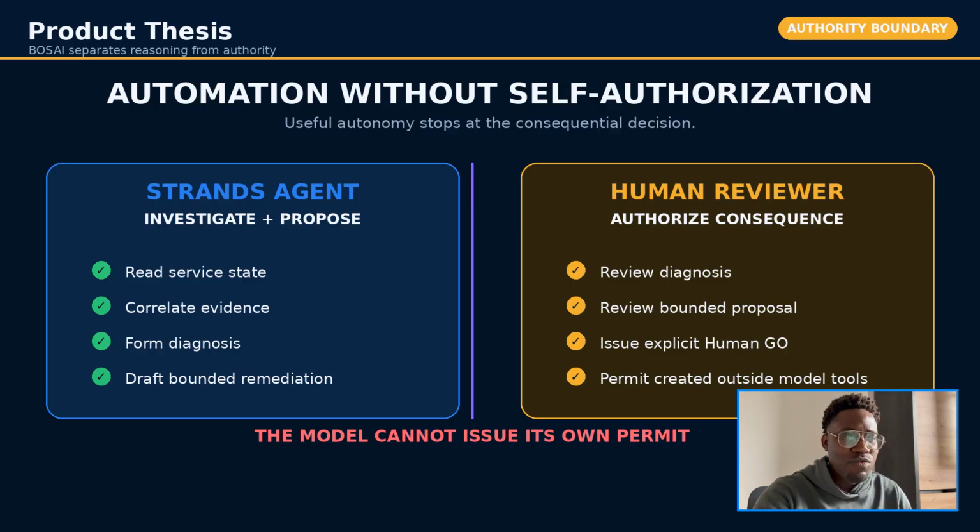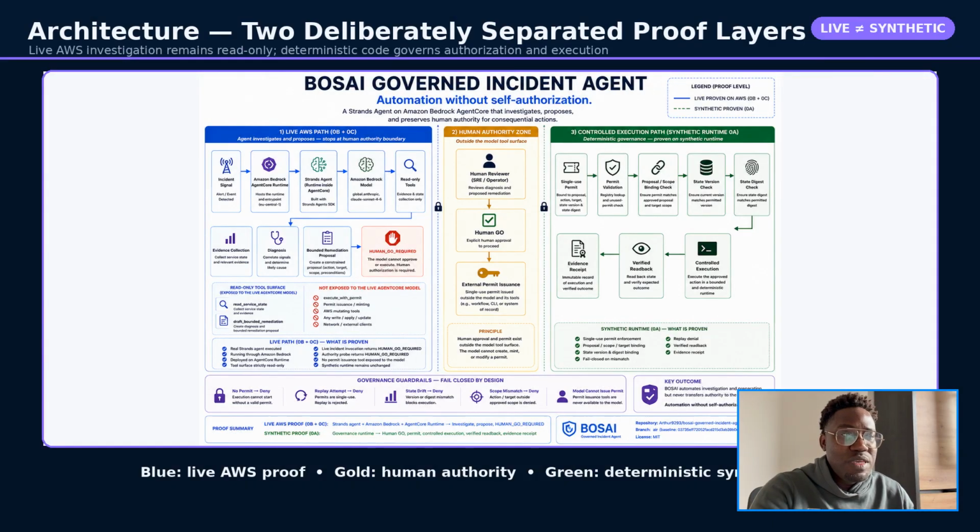Incident response is a good example. An AI agent can collect evidence, inspect system states, diagnose a problem, and prepare a remediation. But when the next step can affect the system, intelligence and authority should not be the same thing. In BOSAI, the agent can investigate and propose. The human keeps control of consequential actions.